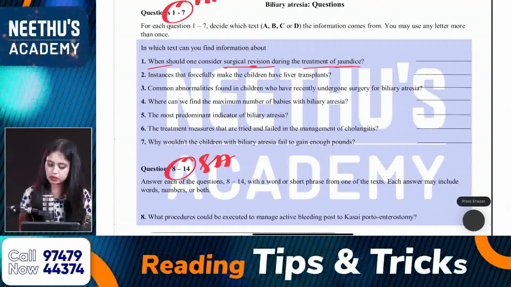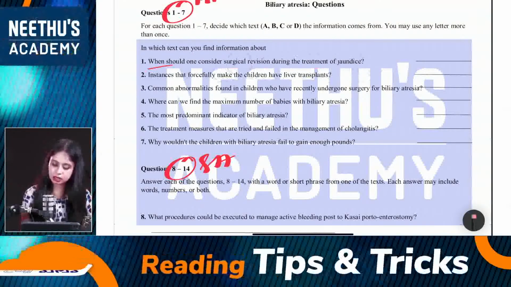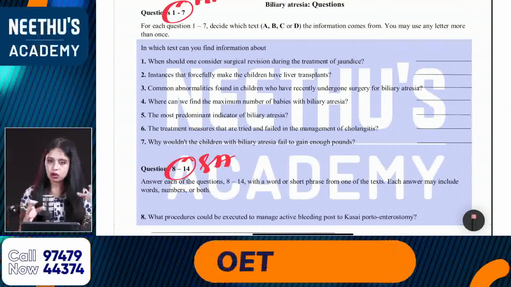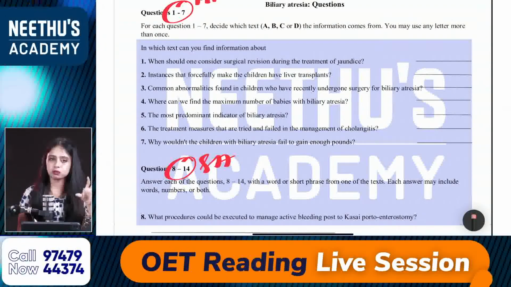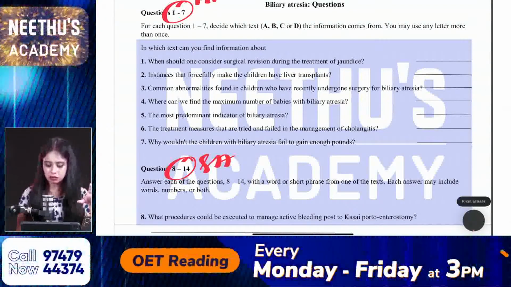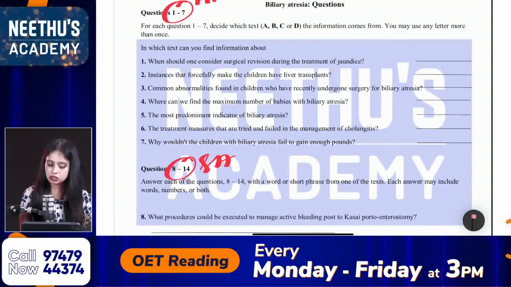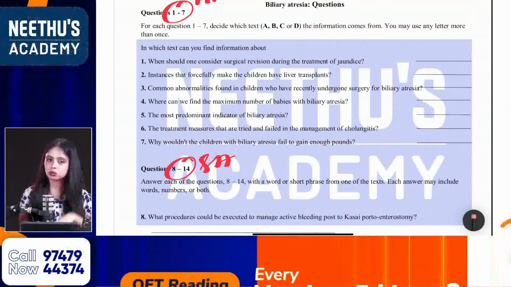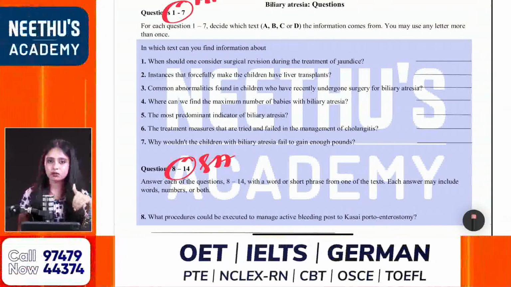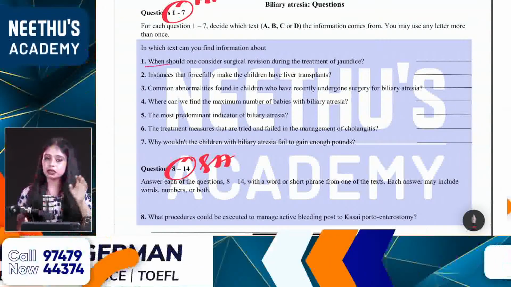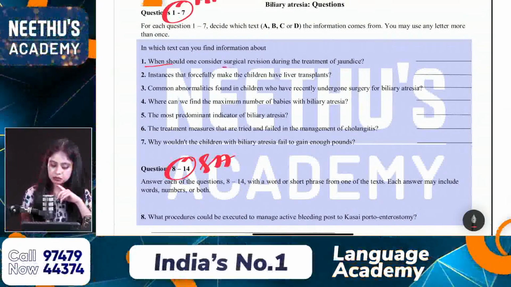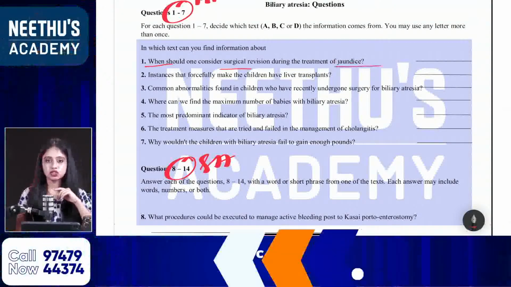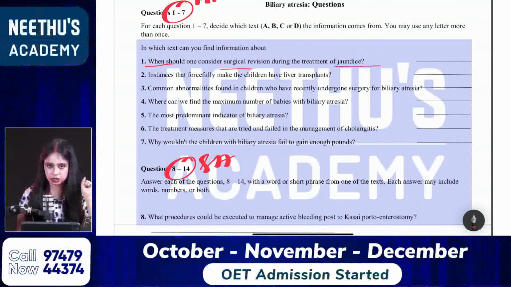So why are we underlining keywords? It's not for ornamental purposes; it is to understand what the important words are. So when you underline, it should be very clear. What are the important words which I want? Those keywords will help me find my answer. So my keywords are when, surgical and jaundice. These are my keywords from the question.